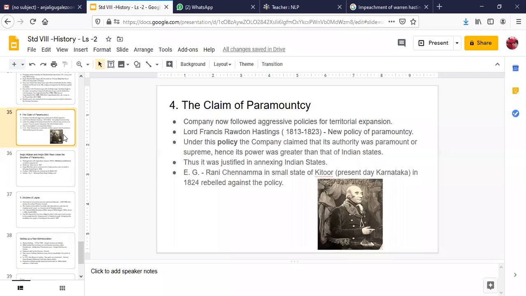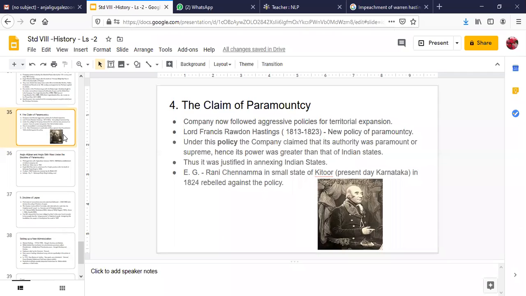So now the company became aggressive. They started waging wars and territorial expansion using Indian soldiers. Let me tell you, they did not have their own soldiers. Their armies were made of Indian citizens of the different kingdoms that they acquired, and they were taking payments from the Indian rulers for them also.